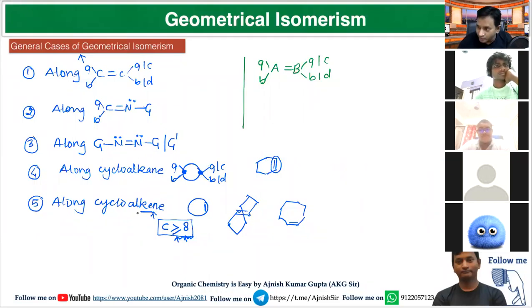But in case of cycloalkene, it is important. This is the information: if you want to see GI along the carbon-carbon double bond in cycloalkene, the number of carbon will be 8 or greater than 8. But in case of open chain, it is possible the number of carbon will be 2. If these two are different, then the molecule will show GI. But for cycloalkenes, there is a limitation: the number of carbon will be 8 or greater than 8.